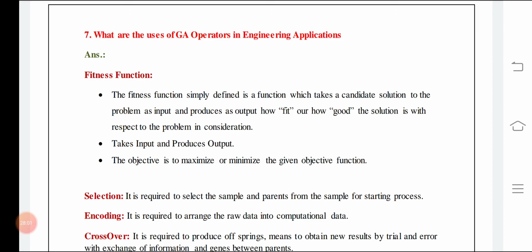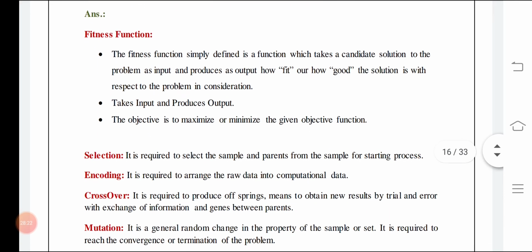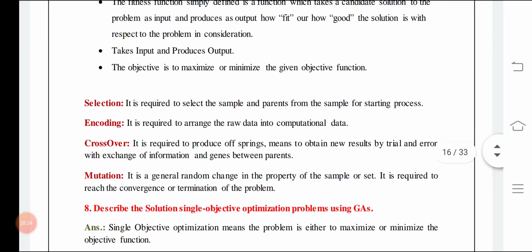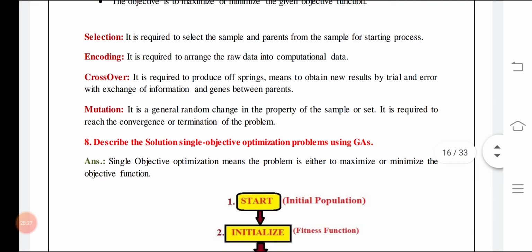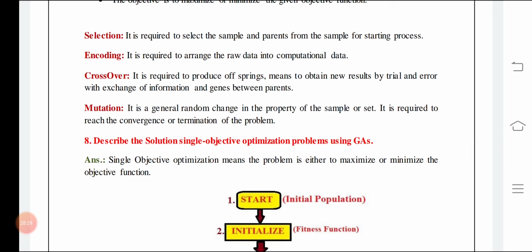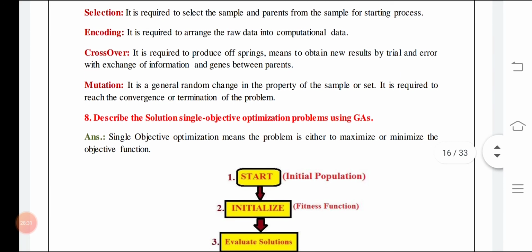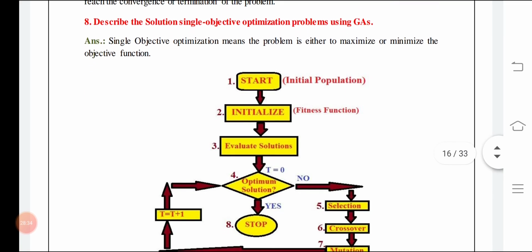The objective is either to maximize or to minimize the objective function. Fitness function and objective function are different, but for a maximize problem, they are the same. But you have to convert a minimum problem into a maximum one by putting a minus sign at the start of the objective function. Then it will be converted into the fitness function. So these are the different processes we have undergone: selection, encoding, crossover, mutation, and finally decoding.